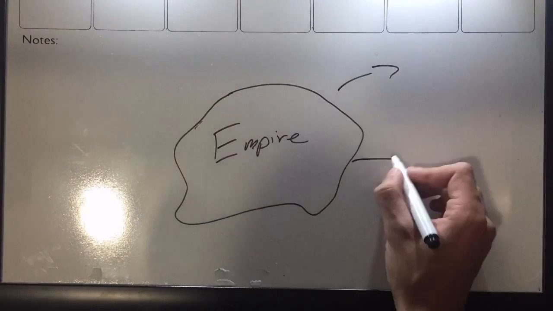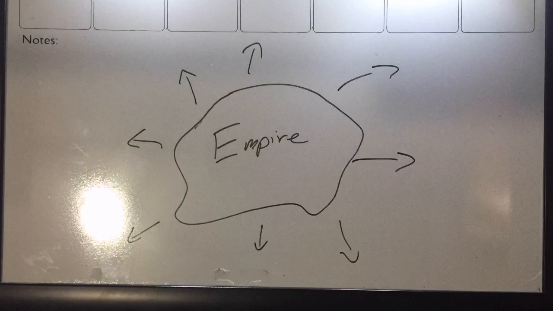As empires grew, they increased trade and found more efficient ways to exploit the land. This led to more wealth and more population. More wealth leads to more power, which leads to more control.